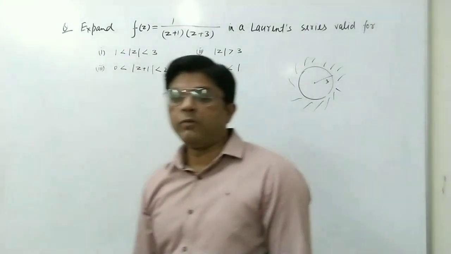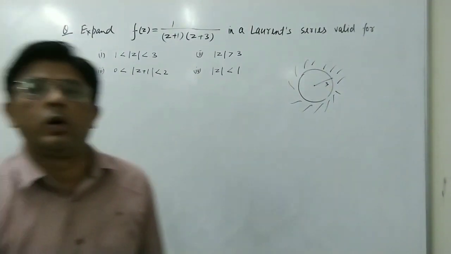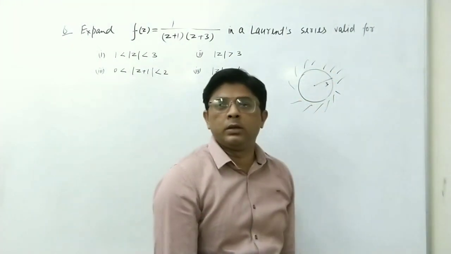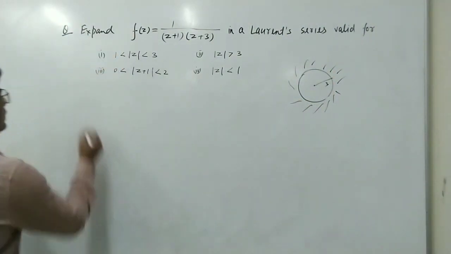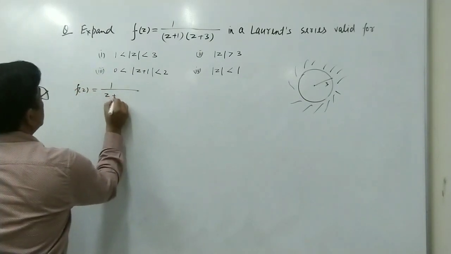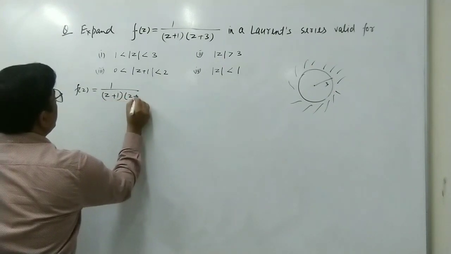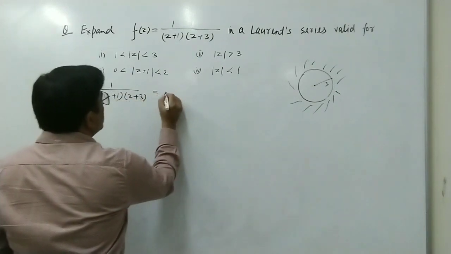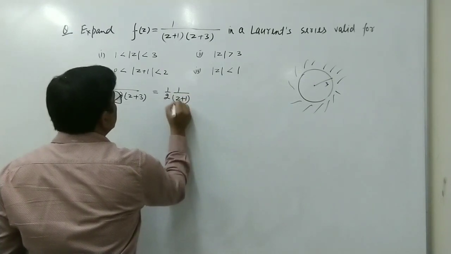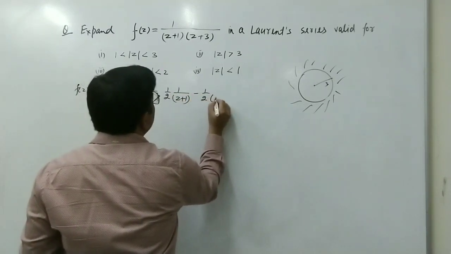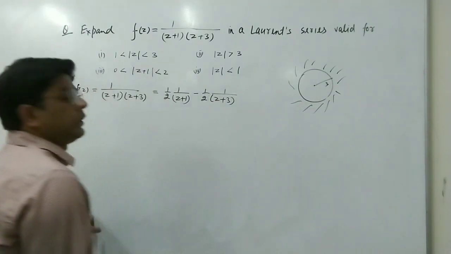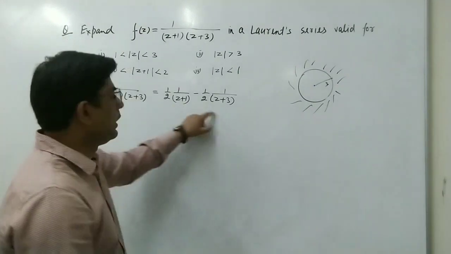So again we have to expand the given function in the Laurent series, because this is another region. The given function f(z) is 1 upon (z plus 1)(z plus 3), and by using partial fractions we have written it in this form, 1 upon 2(z plus 1) minus 1 upon 2(z plus 3). By using partial fractions we have written this function in this form.